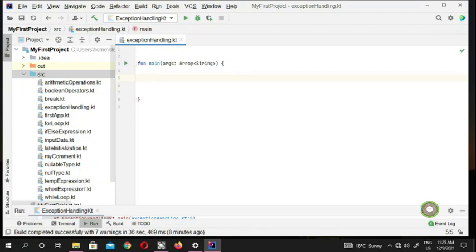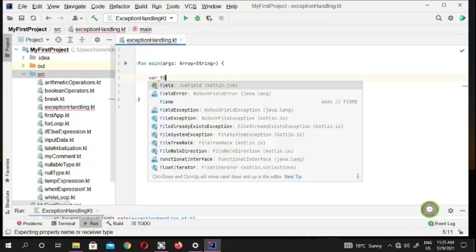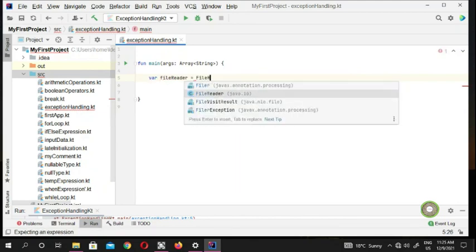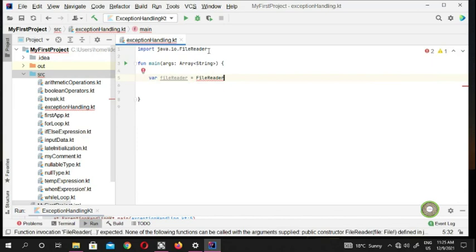Kotlin and Java are similar. It's got a file reader. FileReader is a class of input output in Java, and with the help of that, if you're making an app, you can use it. So we make a variable and put a FileReader. If you notice, as soon as I put FileReader, the import at the top came in: import java.io. Java is a very popular language, IO is input output, and FileReader is a class inside this input output package.